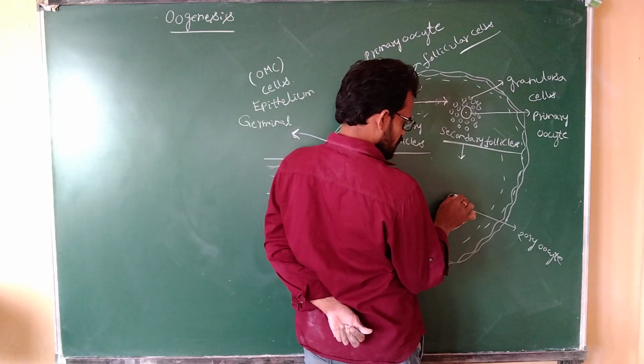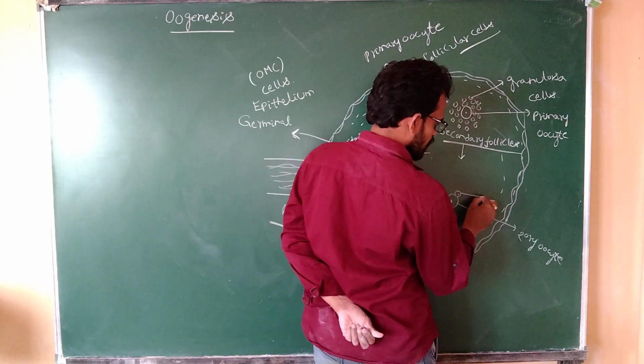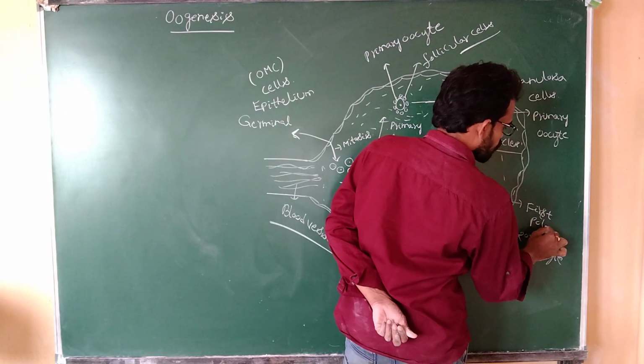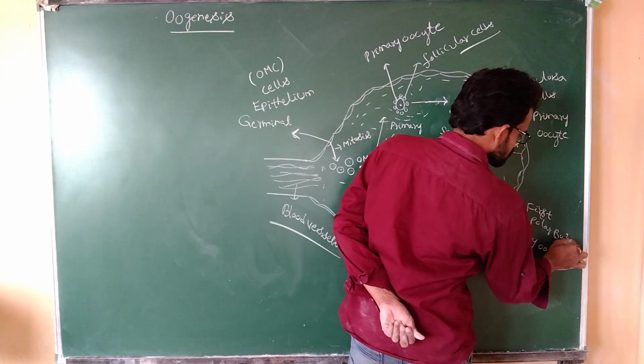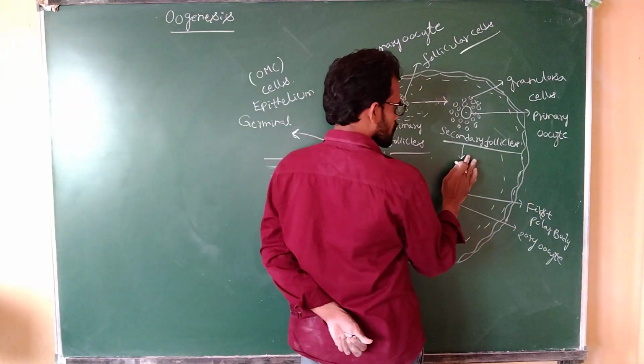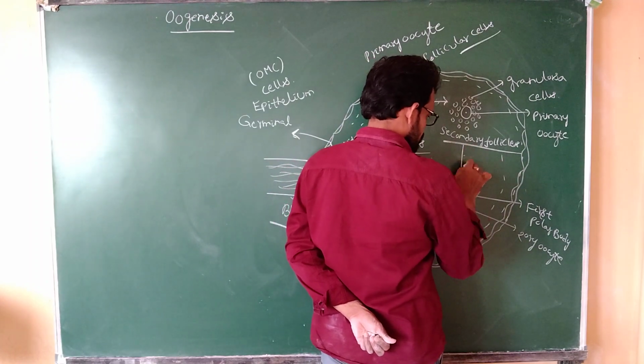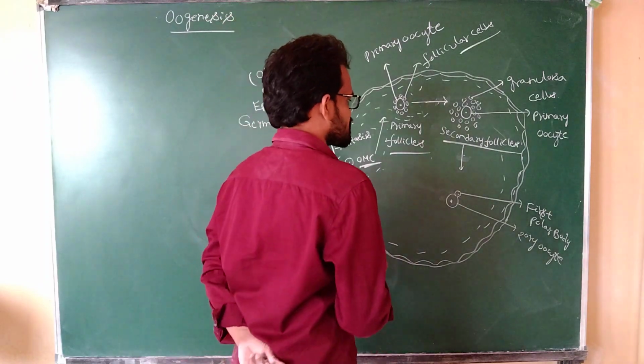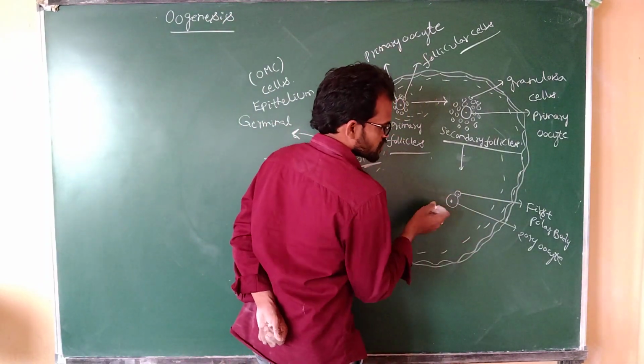The secondary oocyte releases the first polar body. Secondary follicles are converted into tertiary follicles. Okay, again, first polar body.